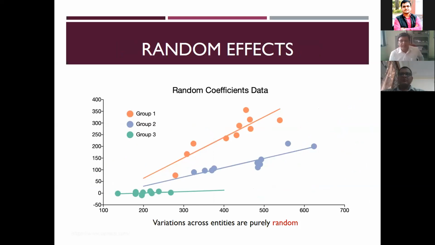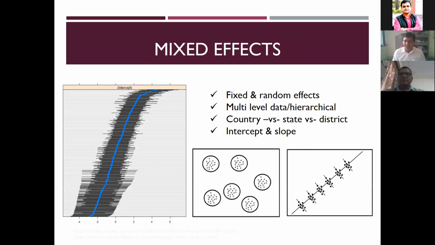So this is the random effect. In random effect, what do we assume? Whatever variations we see, they are purely random. It's not the effect of anything. Last time we were discussing, there are many productivity variations in high value dominant states or cereal based states. There are differences, and random effect says that these differences are random. Random means that's it, it doesn't have any explanatory factors. In that case, we can go for this random effects model.